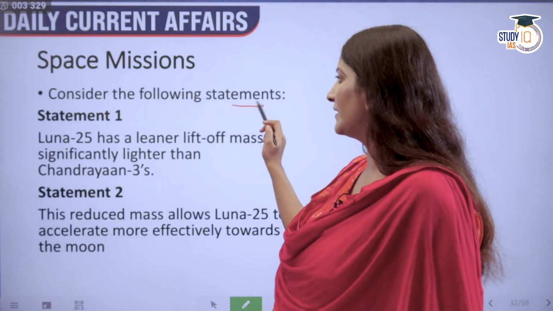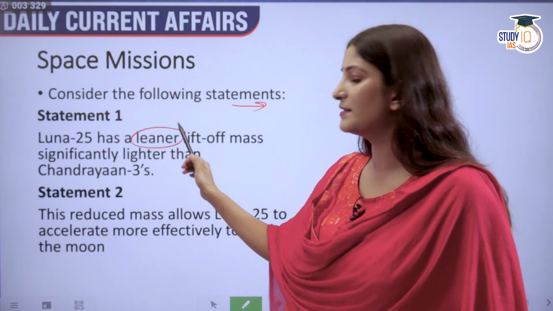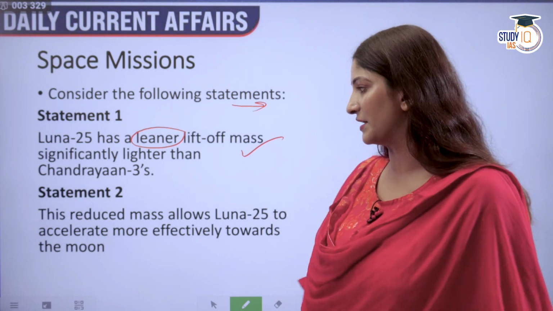Okay, consider the following statements. Statement 1: Luna 25 has a leaner, that means slimmer, lift-off mass significantly lighter than Chandrayaan 3's.